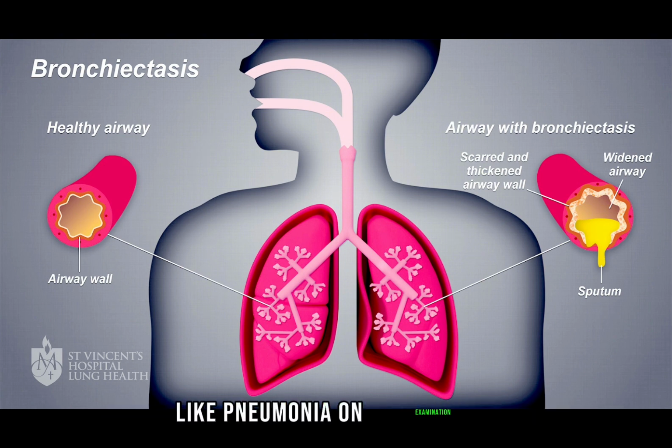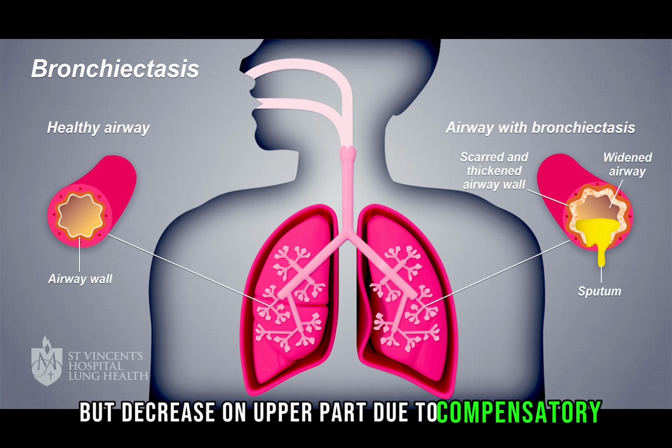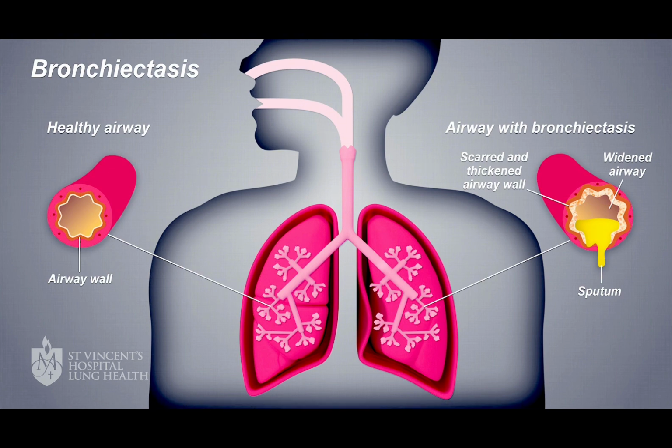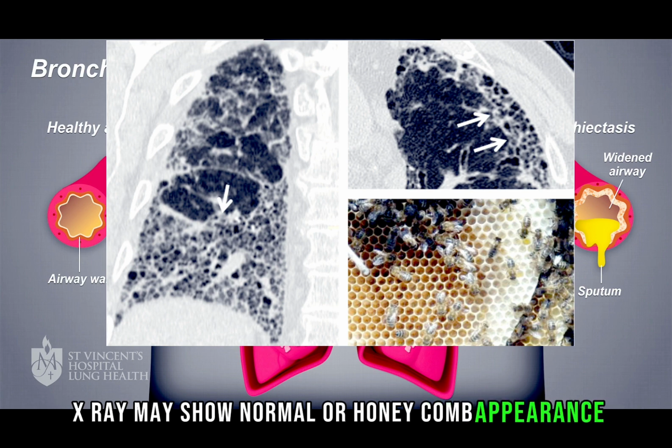Like pneumonia on examination, but as I said, basal bilateral patchy, meaning increased TVF on the basal part but decreased on the upper part due to compensatory emphysema, and dullness on the basal part but hyperresonance on the upper part. X-ray may show normal or honeycomb appearance.